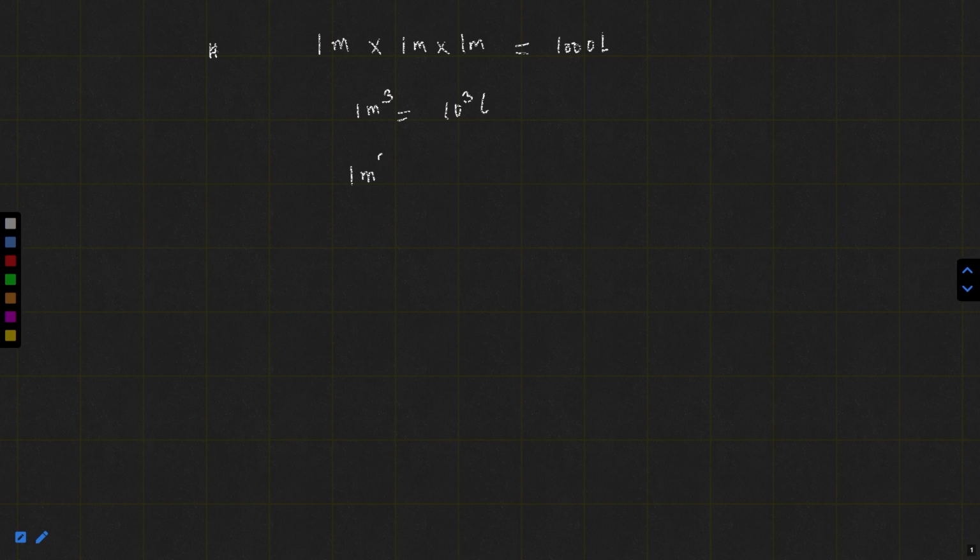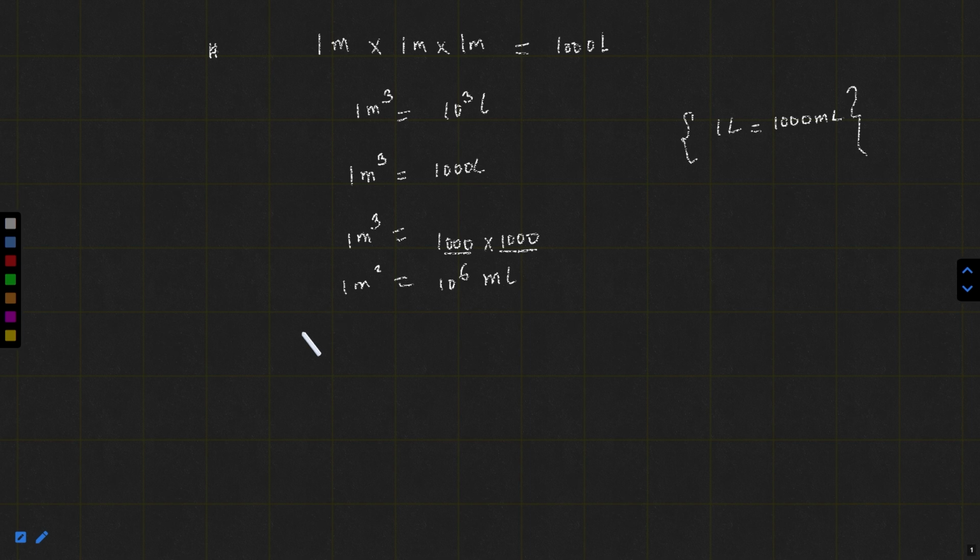Because 1 liter is equal to 1000 milliliter, you can put the value here. So 1 meter cube is equal to 10 raised to the power 6 milliliter, or 1 meter cube is equal to 10 raised to the power 3 liter.